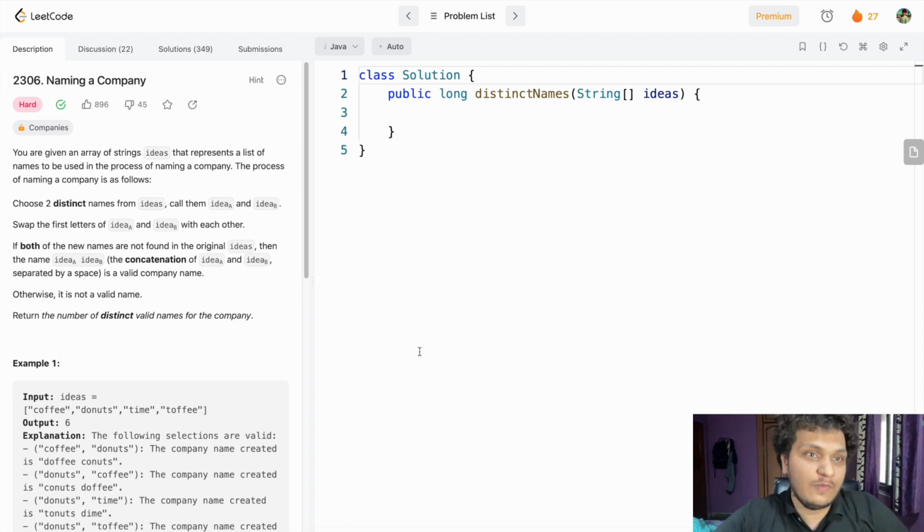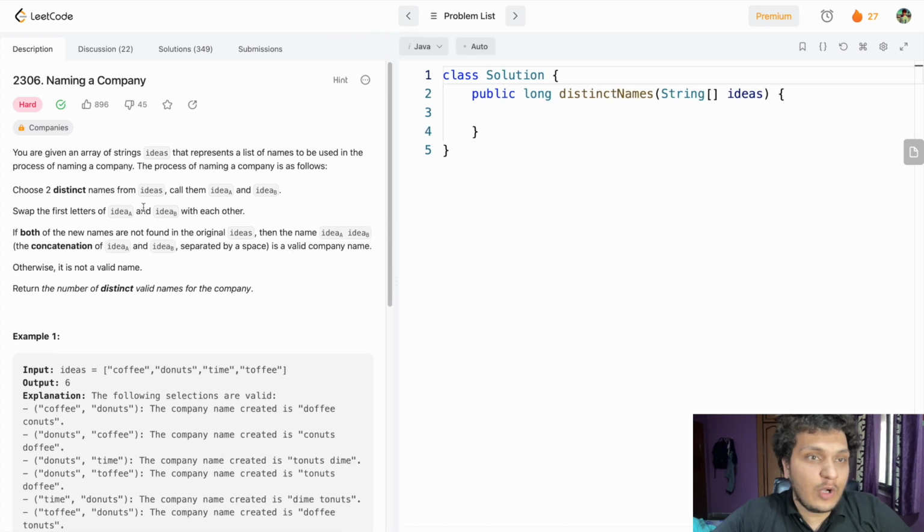Let's solve today's problem from LeetCode. The problem name is Naming a Company. It comes under hard, but I will make it easy.